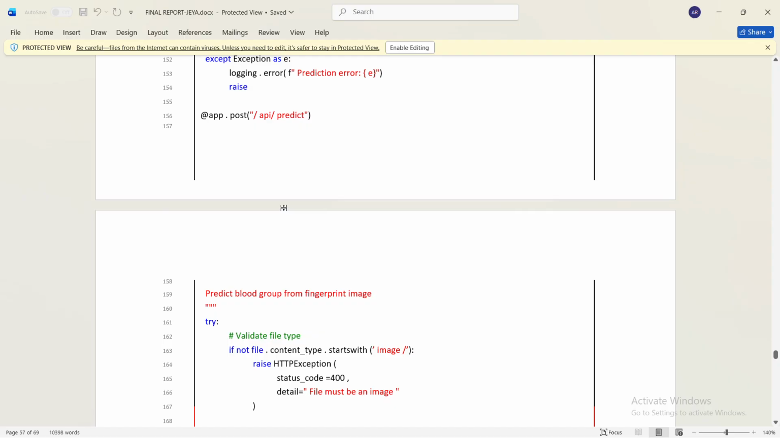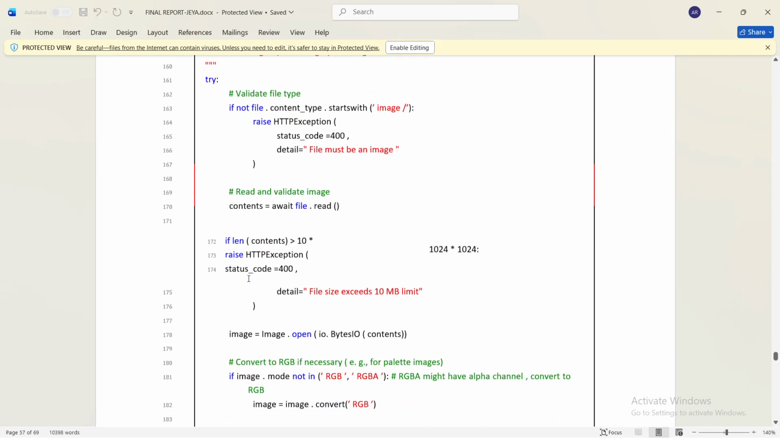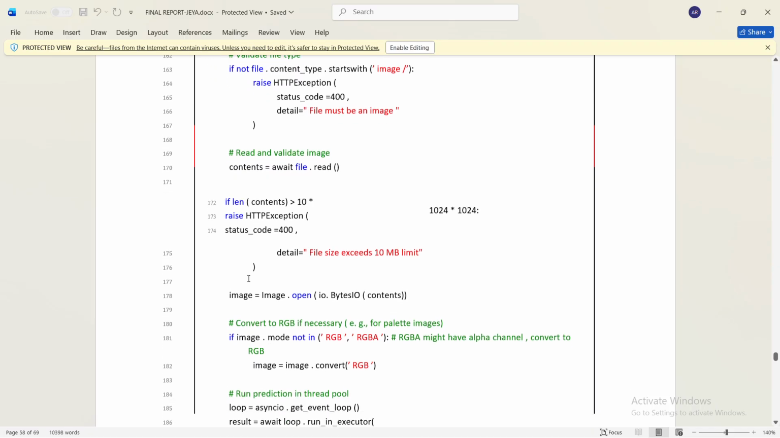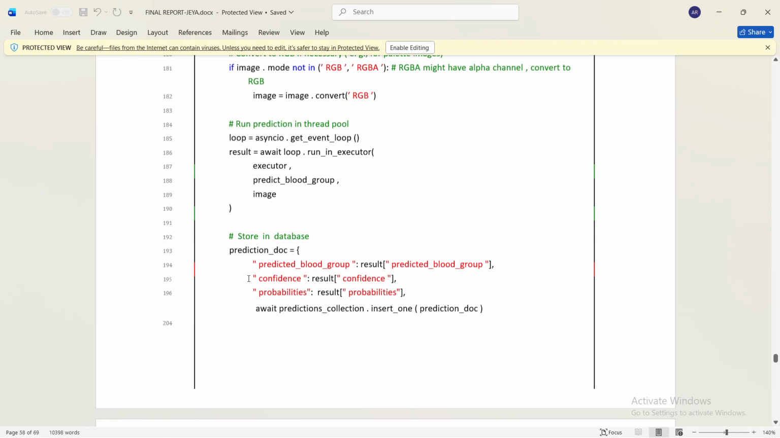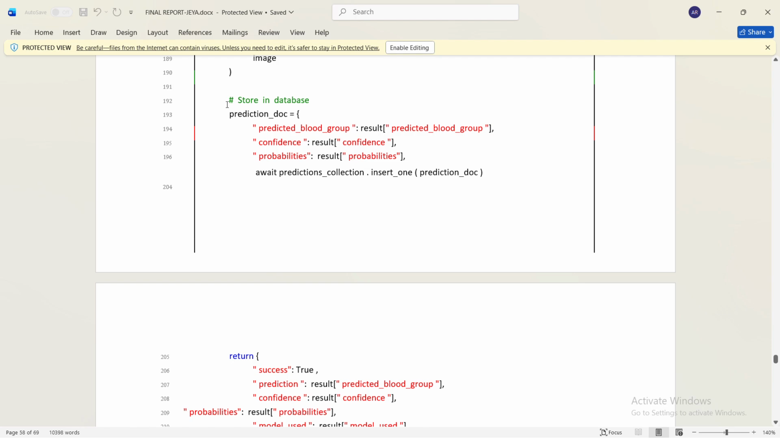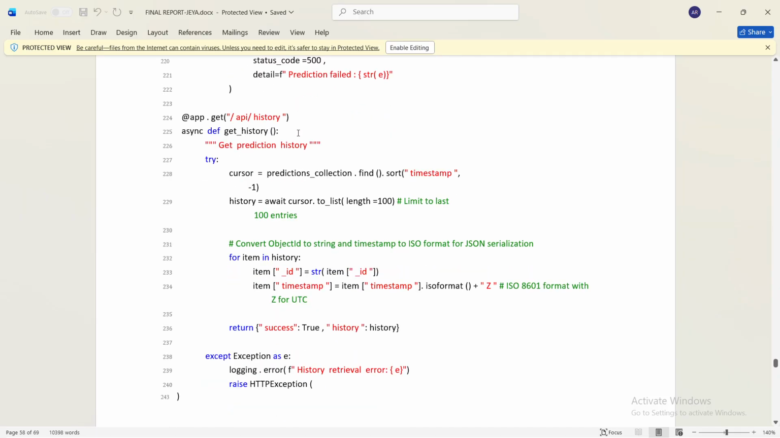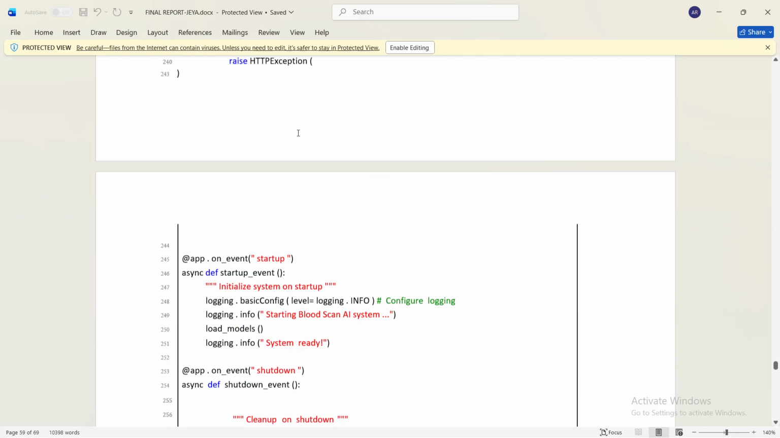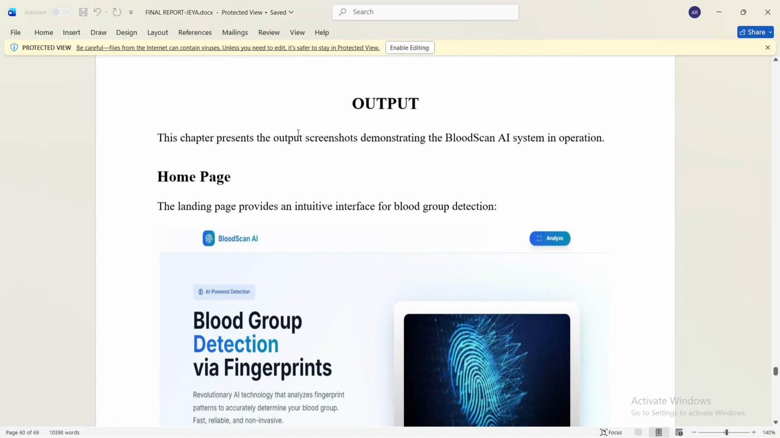And this API is to predict the blood group from the fingerprint image. We have connected it using MongoDB, and these are not the necessary parts, to store it in the database. Yes, if this is a necessary part. That's it for this, and it's the final part.